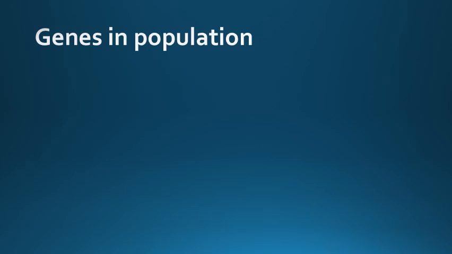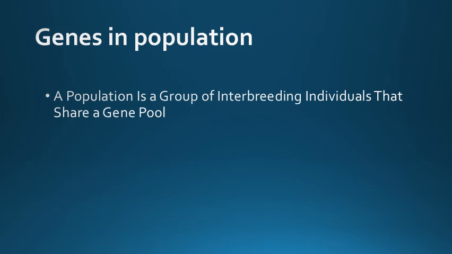So the first is that a population is a group of interbreeding individuals. In genetics, the term population has a very specific meaning. With regard to sexually reproducing species, a population is a group of individuals of the same species that occupy the same region and can interbreed with one another.